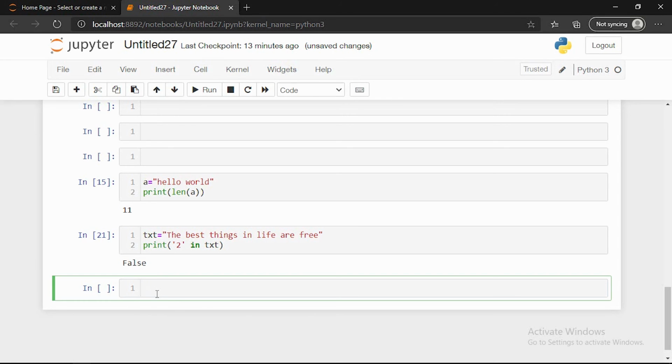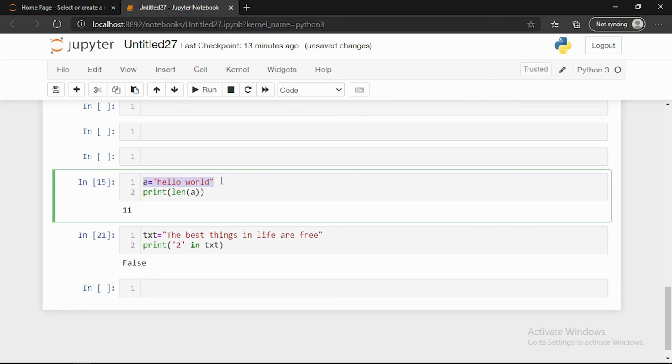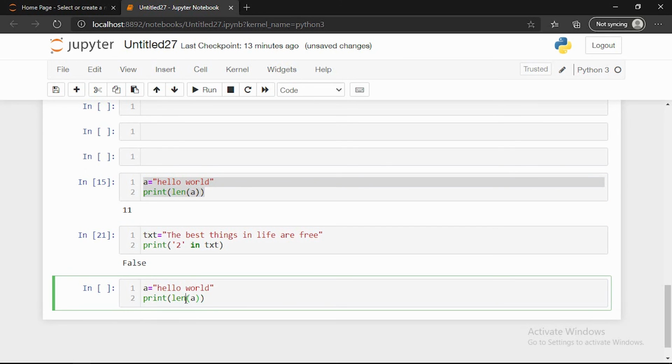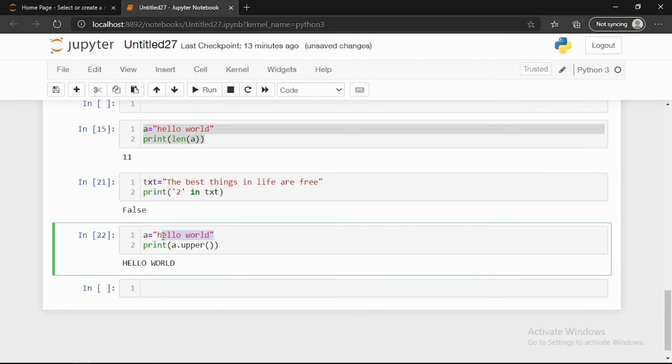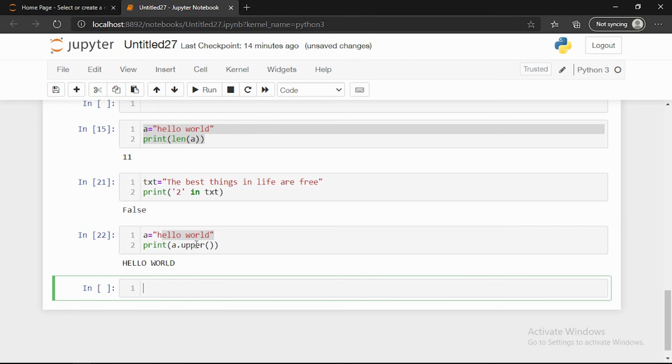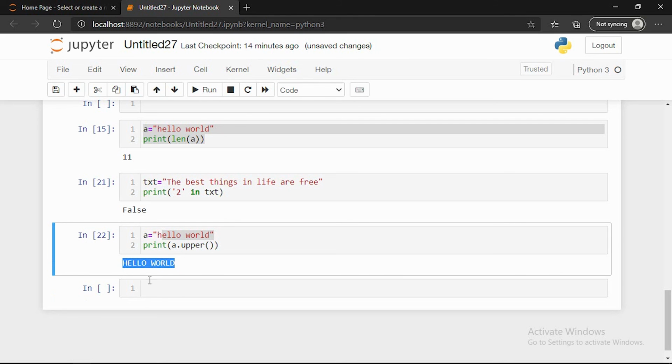So we can see now how we can modify strings, just like how we can convert the string into uppercase and how we can convert into lowercase. I'm using the same thing here, with hello world only. Instead of length, I'm removing the length, and here I'm using a dot. If I give upper and close this, we'll see what will happen. You can see here the hello world was in small letters, and everything converted into capital letters, that is uppercase.